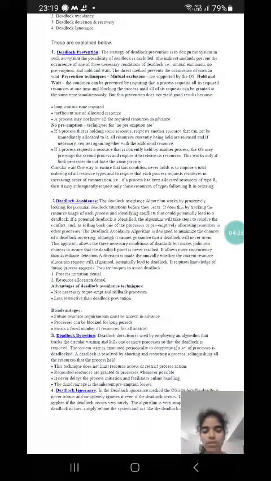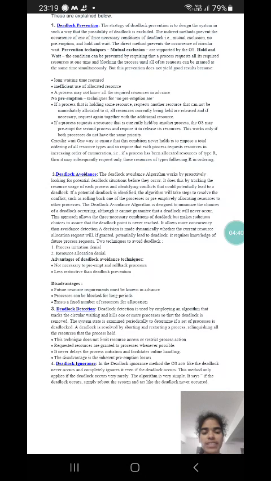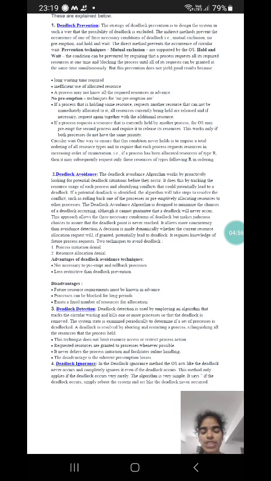Deadlock ignorance. In the deadlock ignorance method, the OS acts as if deadlock never occurs and completely ignores it, even if the deadlock occurs. This method only applies if the deadlock occurs very rarely. The algorithm is very simple. It says if the deadlock occurs, simply reboot the system and act like deadlock never occurred.